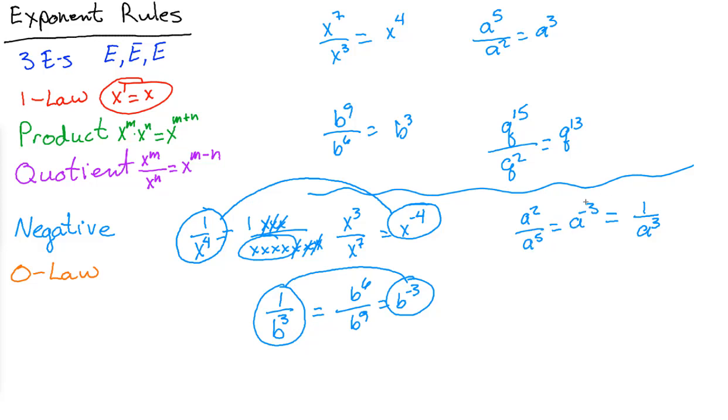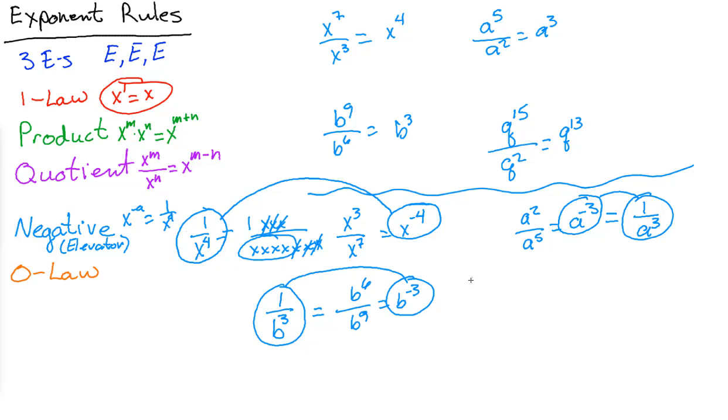So a negative exponent is not considered simplified. You always need to flip it like that. And so this rule will often be called the elevator rule. What it is, if you have x to any negative a power, it's 1 over x to the a. So it flips it. It moves it down to the bottom, or if it were on the bottom, it would move it up to the top as a positive exponent.